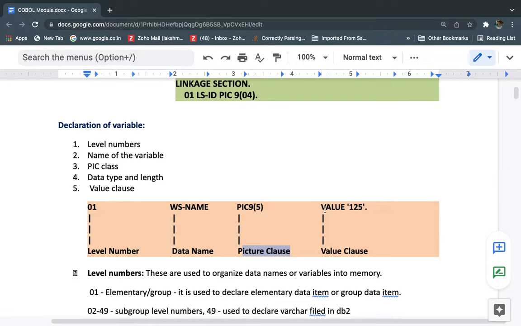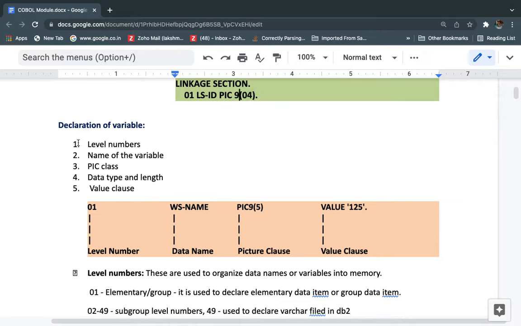Next is the value clause: in case we are assigning some value, we can use the value clause. So first we give the level number, followed by the variable name, and next the picture clause, which says whether the variable is numeric, alphabetic or alphanumeric. Following this, within the braces we provide the length of the data variable, meaning what length we need to store in this variable.